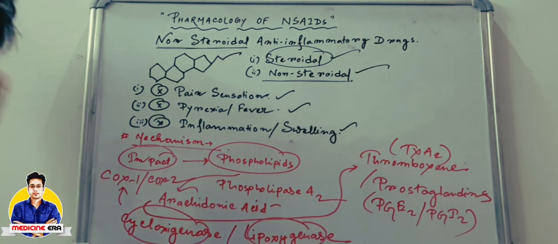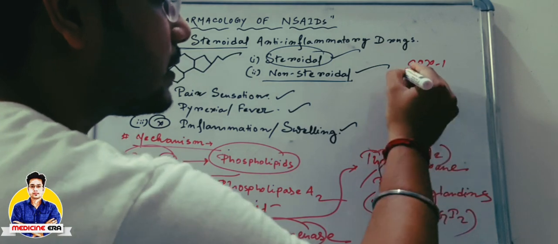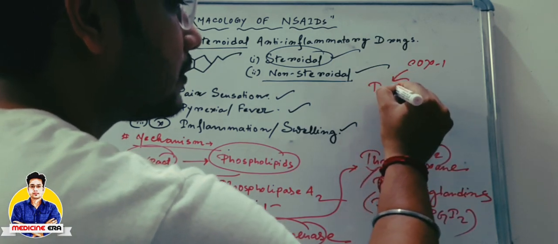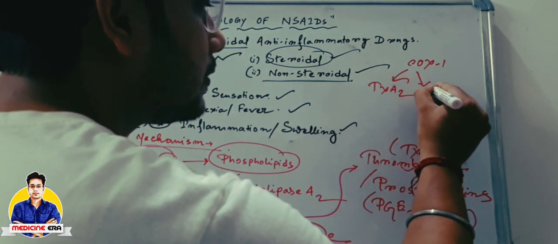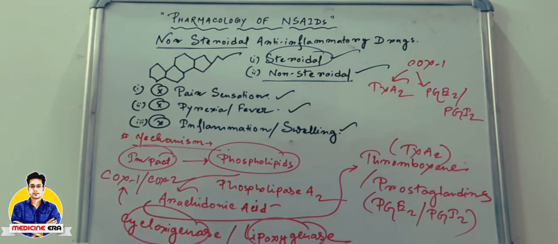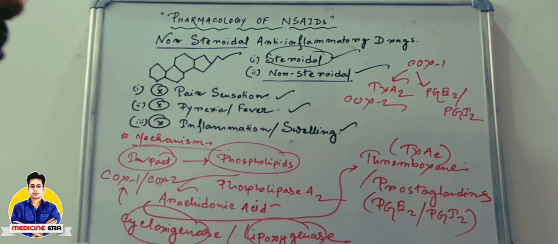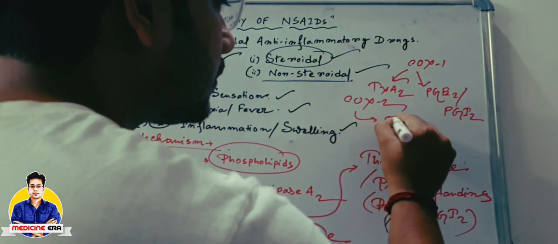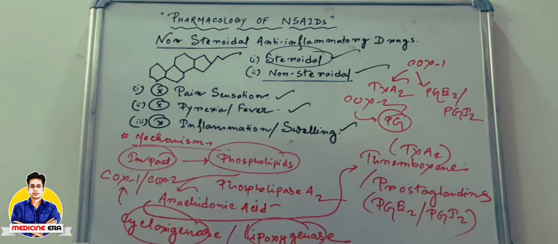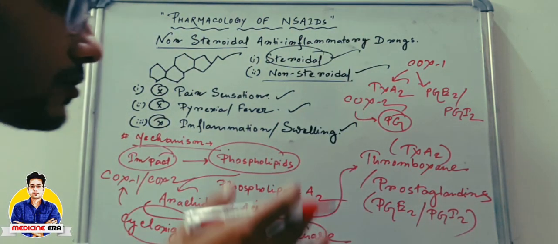Keep in mind that COX-1 converts arachidonic acid into thromboxane A2 or PGE2 or PGI2. But COX-2 converts arachidonic acid into only prostaglandins. There is no conversion to thromboxane. So this is the main difference between COX-1 and COX-2.